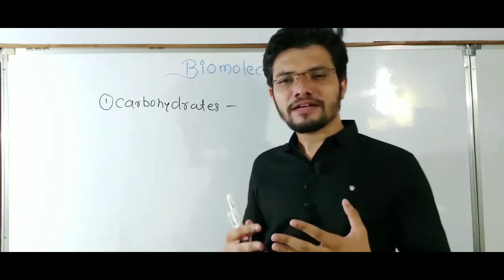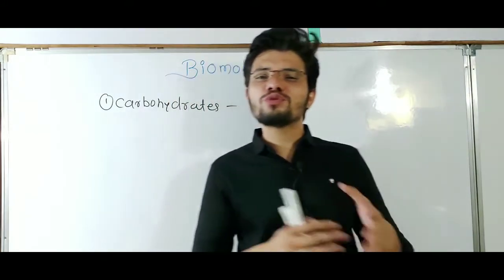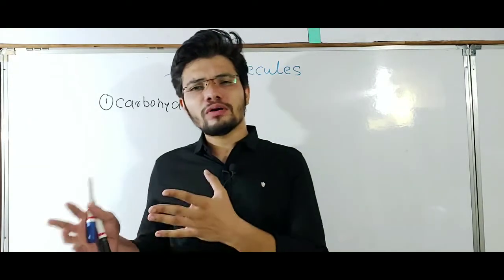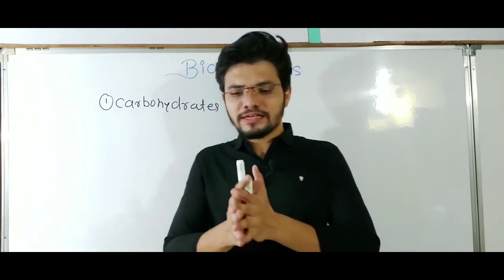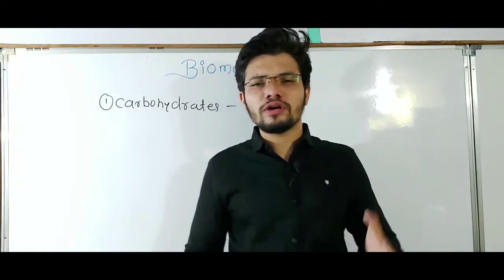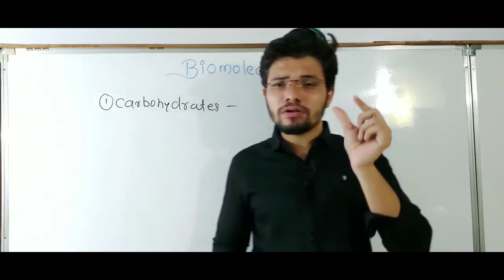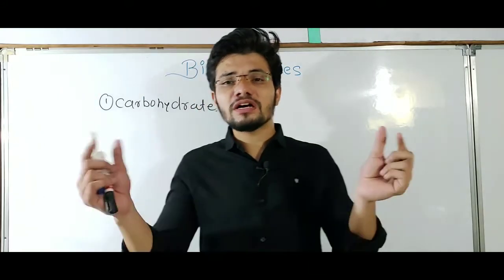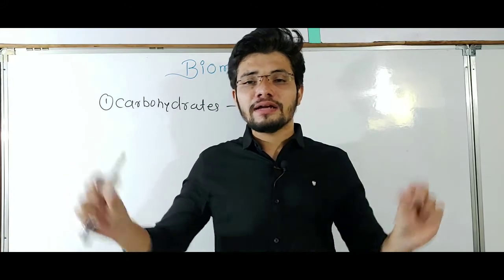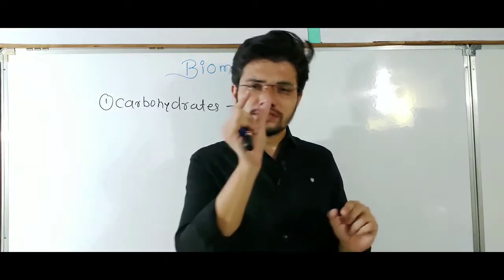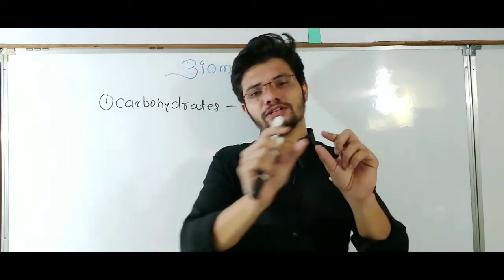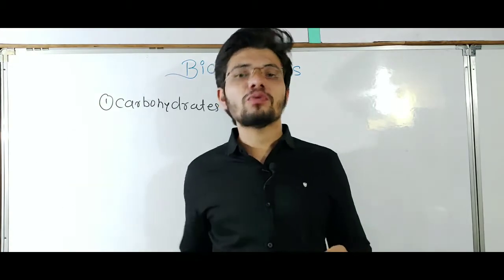A very important and common example is glucose, which is a monosaccharide. If we want to study biomolecules, we must study some basic terminology like monomer and polymer. So what is a monomer? Monomers are the small building blocks which come together and get joined to form a whole new chain, and that chain will be known as a polymer. A single unit or single building block is a monomer, and they join to form a chain which is a polymer.